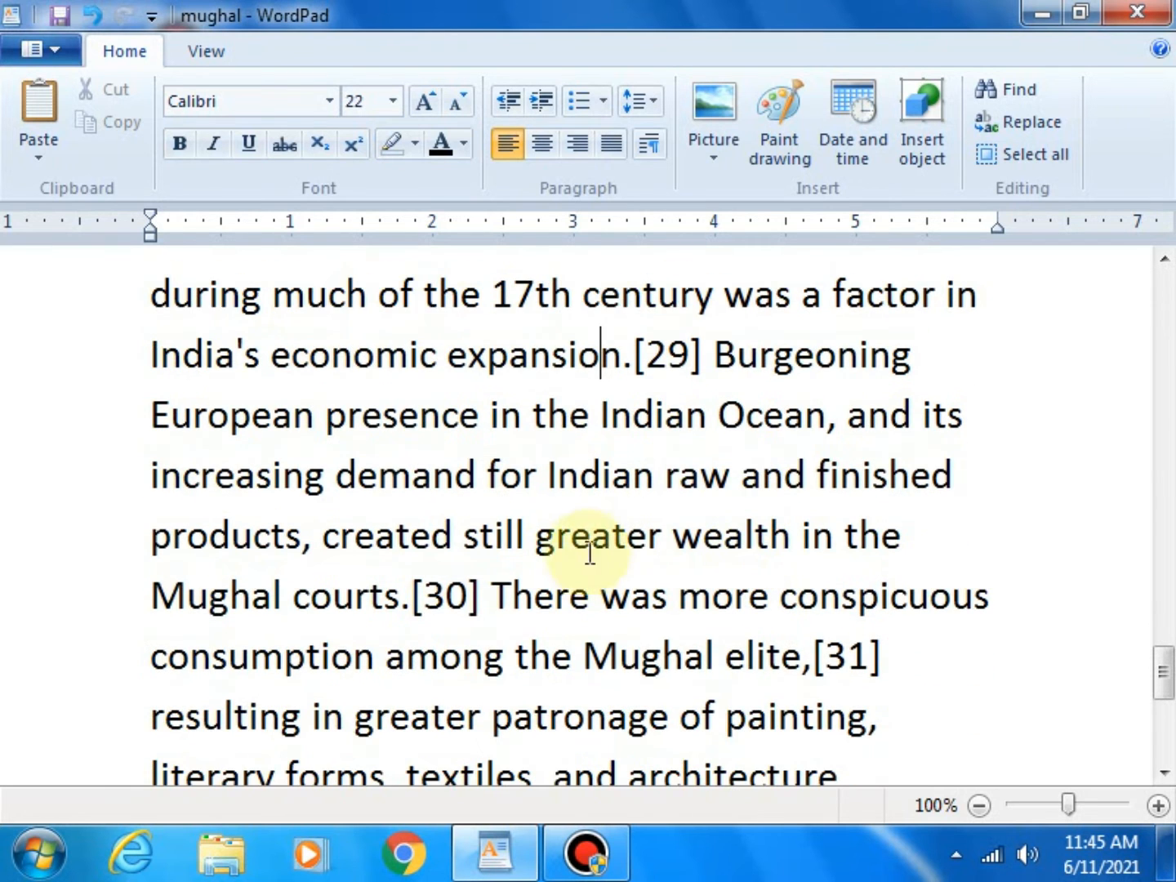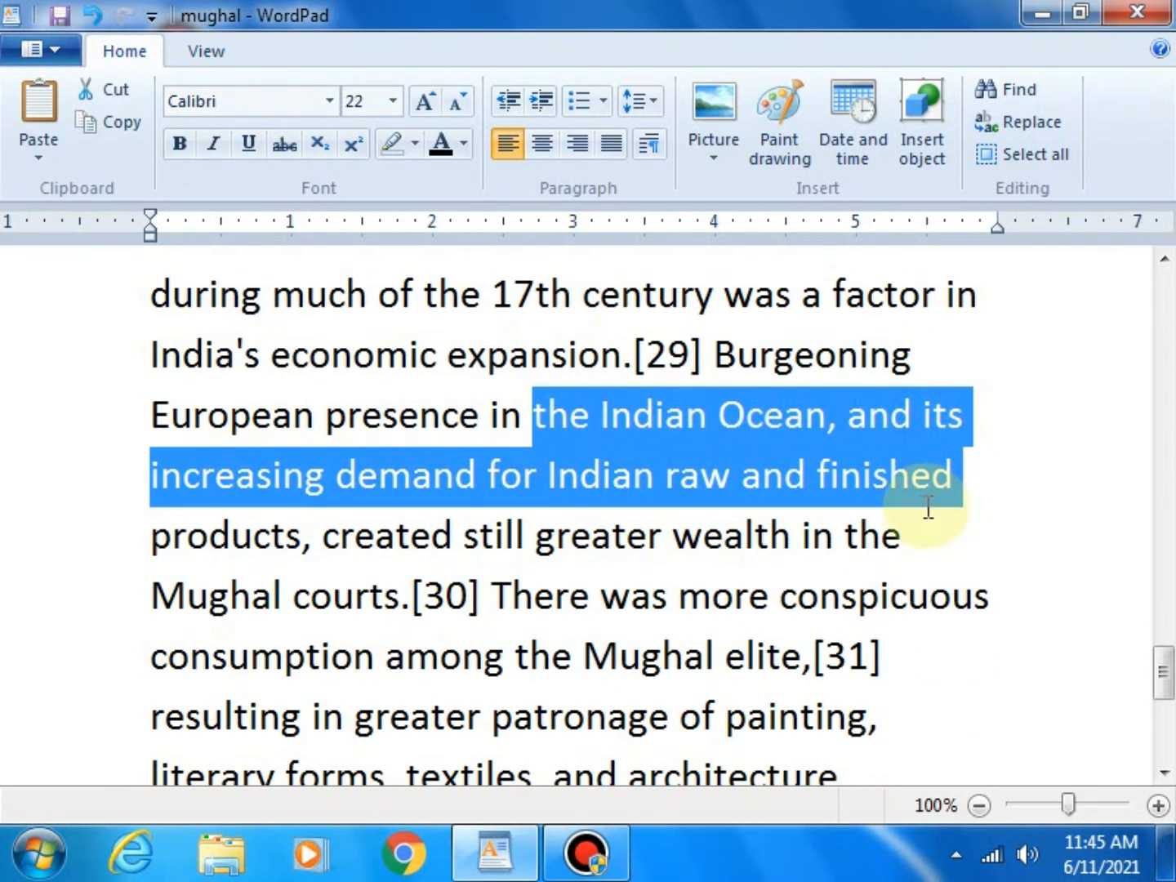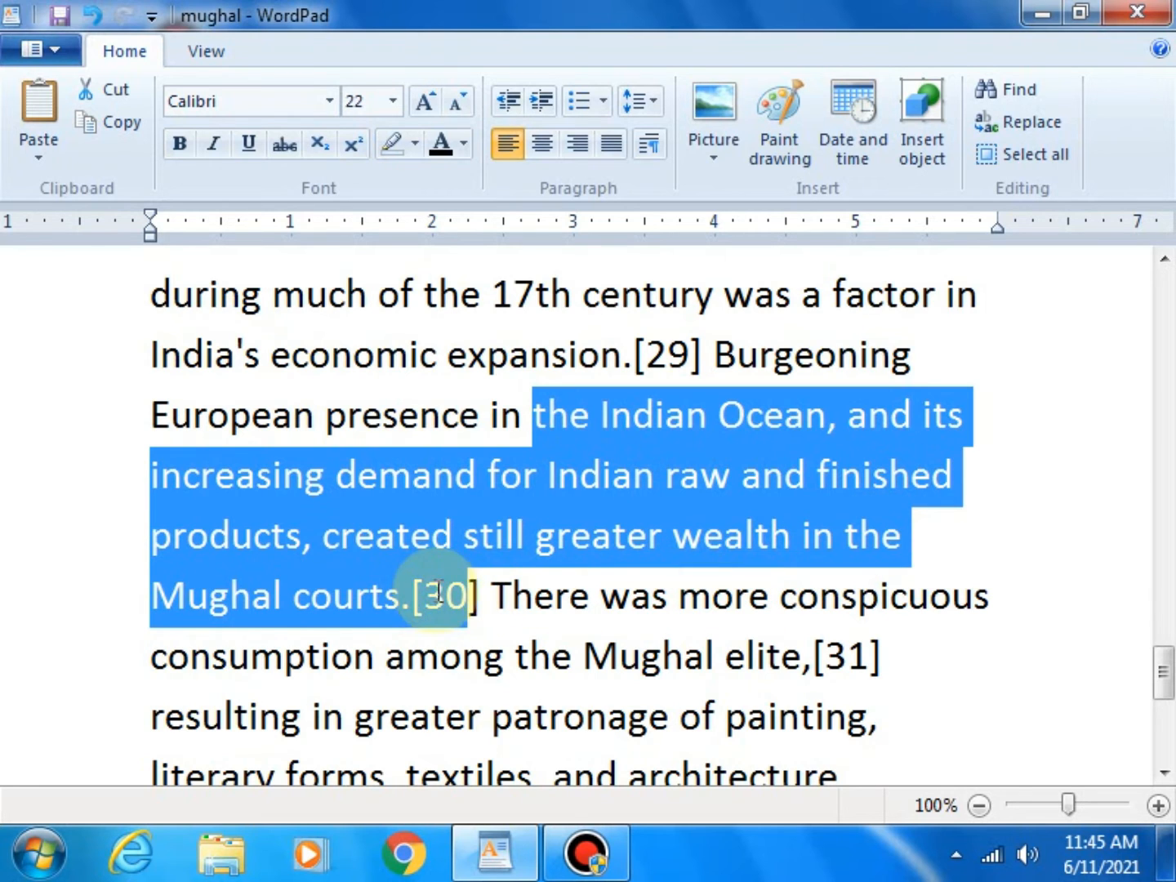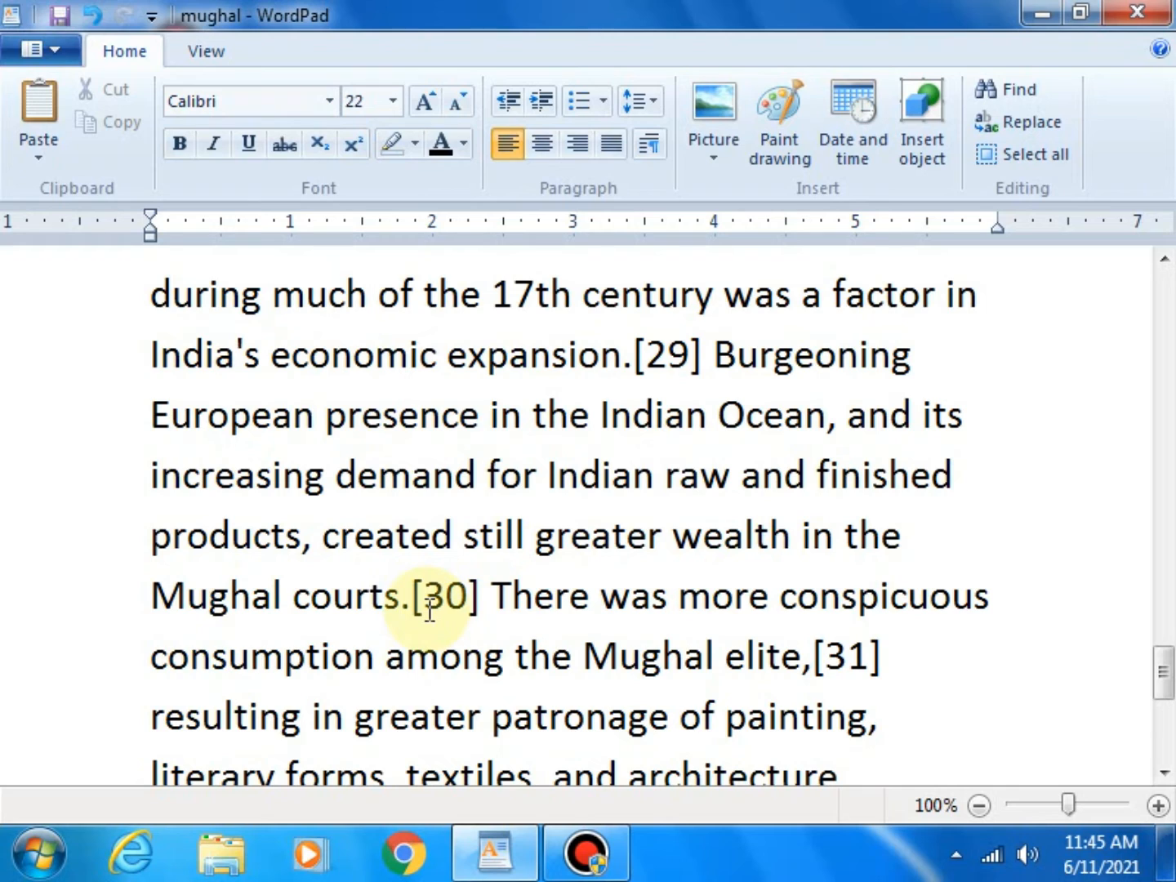Burgeoning European presence in the Indian Ocean and its increasing demand for Indian raw and finished products created still greater wealth in the Mughal courts. Means exports and imports increased due to this. In the Indian Ocean they created harbors, and the Mughal courts got money from importing and exporting.